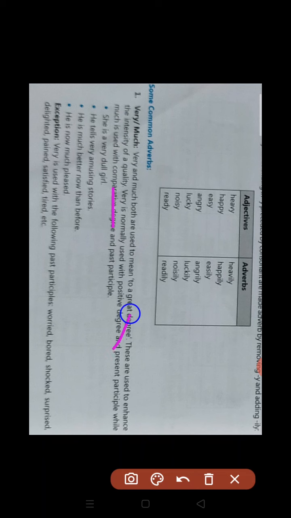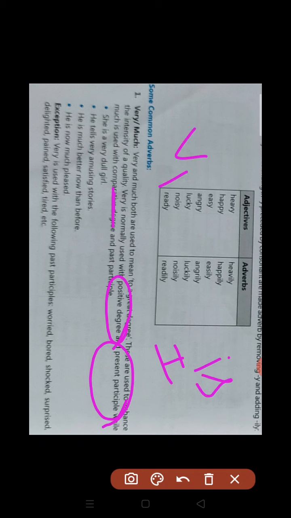If we are going to enhance the quality or intensity of a quality, we use very normally, with the positive degree. Positive degree means the first degree. And if the sentence is in present participle form, meaning the verb first form or verb first form plus s or es is there, then we have to use very.